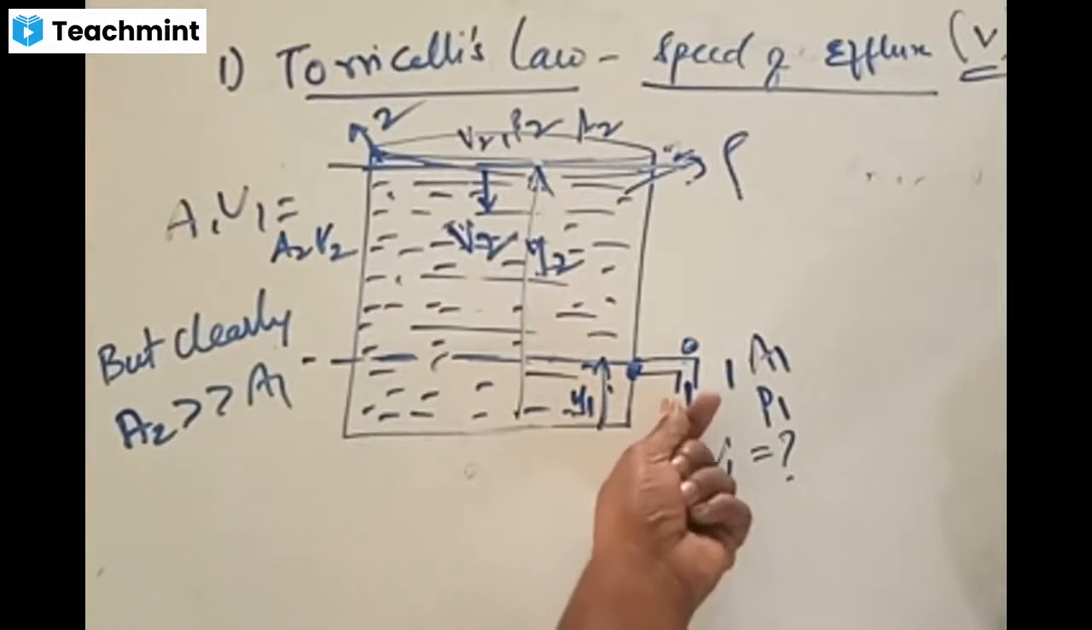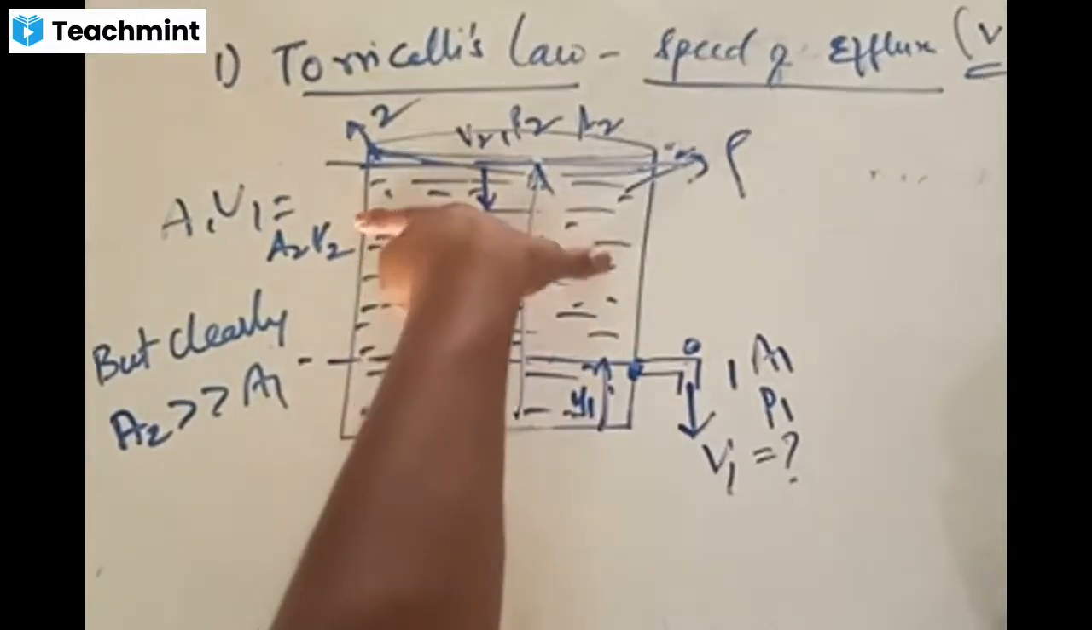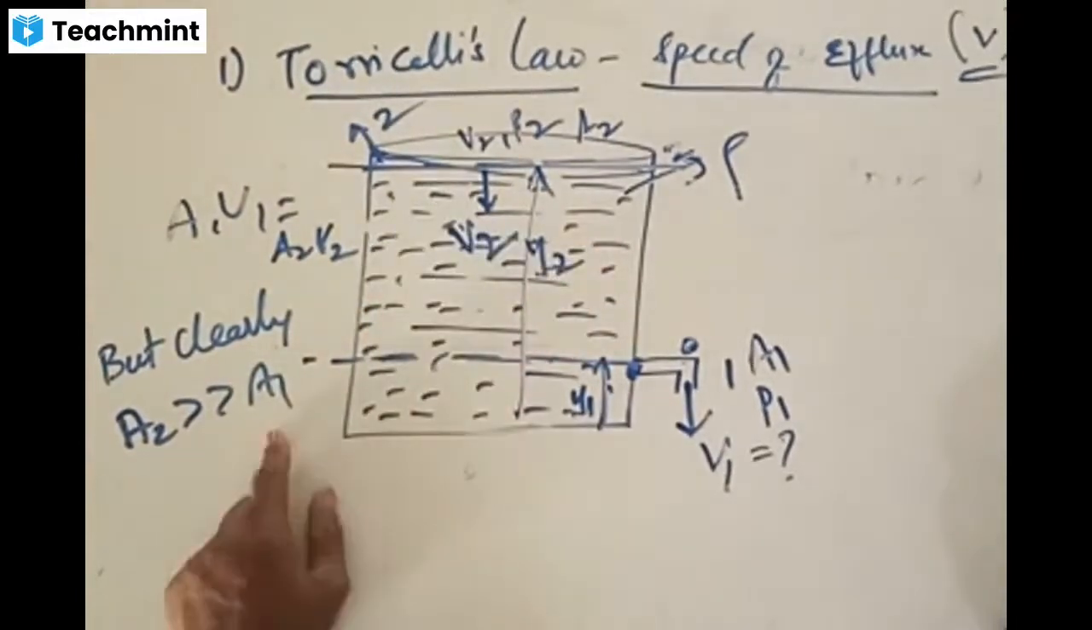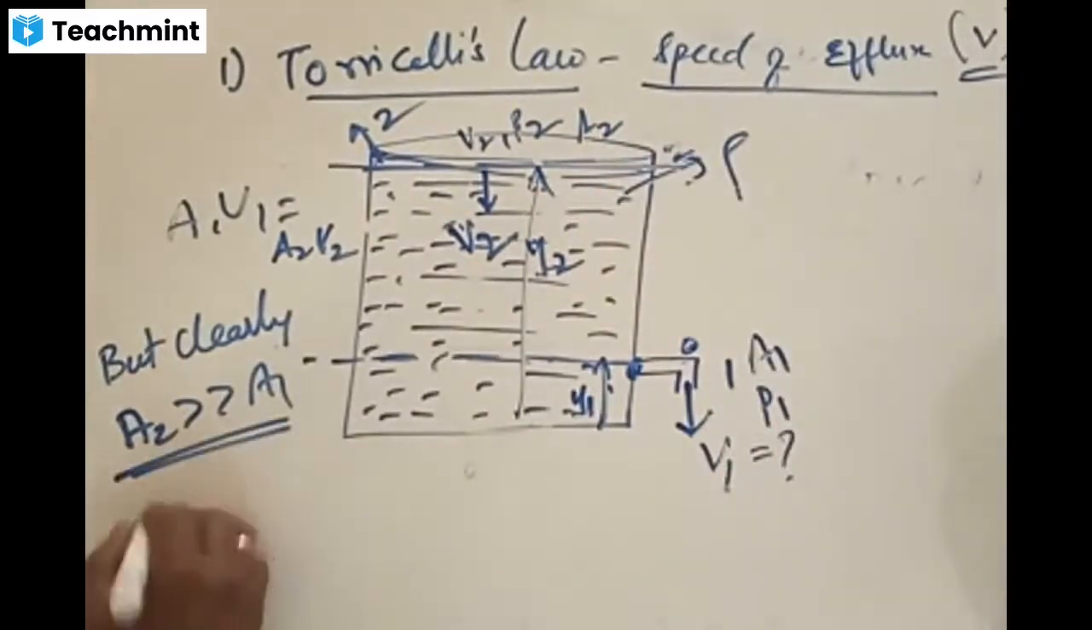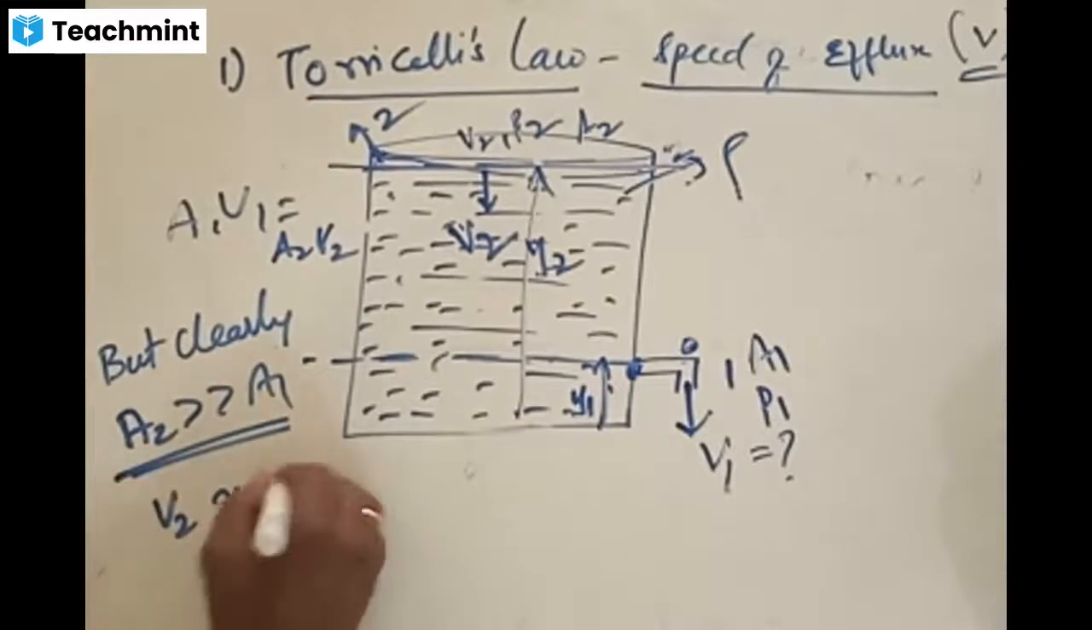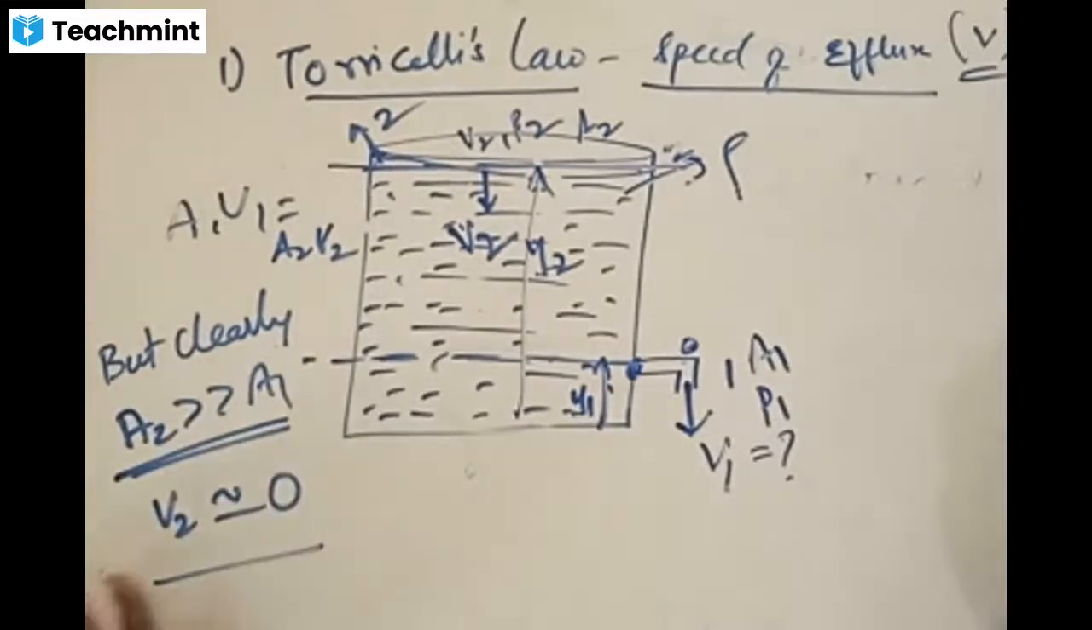A1 is too small. A2 is very large. And if A2 is large, what happens to the speed with which V comes down? Clearly, this condition makes V2 to be nearly zero. You should understand this condition. What is this V2 to be nearly zero?